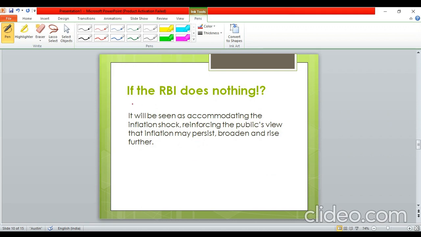एंड नाउ अगर हम ये एज्यूम करते हैं कि चलो आरबीआई कुछ भी नहीं करता है, because ये सब supply side factors है and all of this, so let us assume that if RBI does nothing, then what will happen? Now this will be seen as accommodating the inflation shock. ये फिर ऐसा लगेगा कि आरबीआई ने गिव अप कर दिया है, आरबीआई ने मान लिया है कि अब तो इन्फ्लेशन होके ही रहेगा, and inflation will persist, it will broaden and it will rise further. I think this is a very very dangerous situation for any economy.